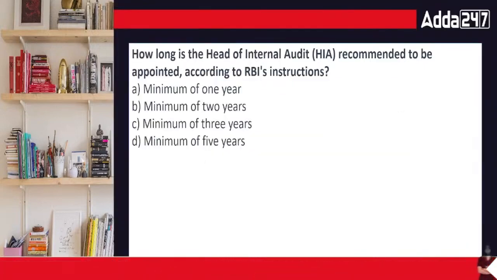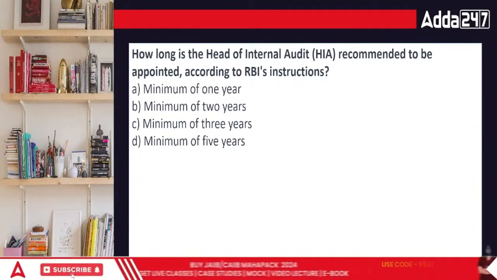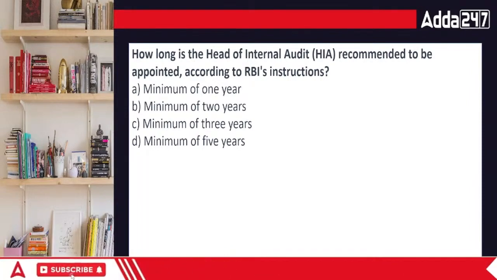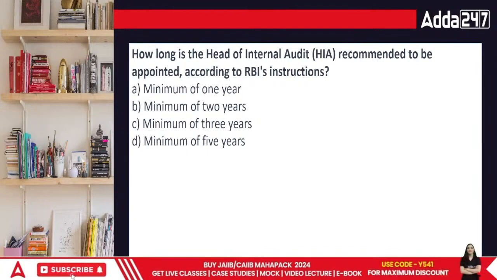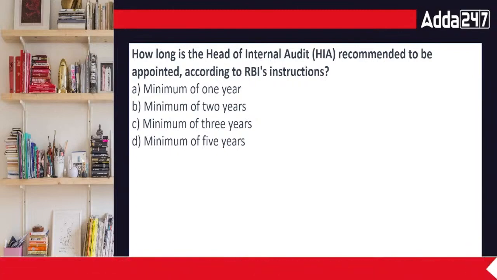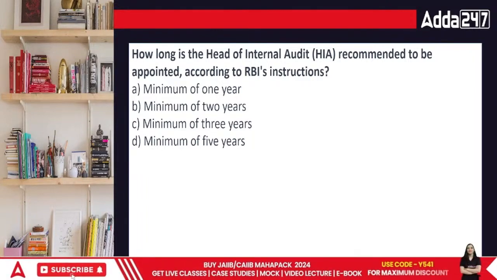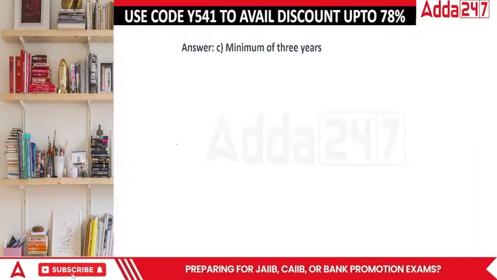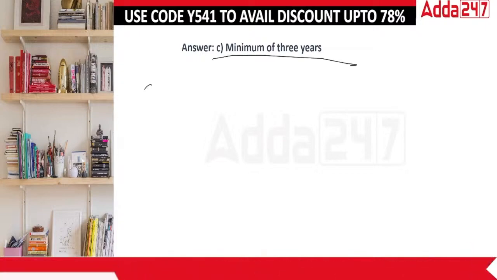Then how long is the head of the internal audit recommended to be appointed according to RBI instructions? Then when we talk about minimum of 1 year, minimum of 2 years, minimum of 3 years, minimum of 5 years, what is the time, everyone? Minimum 1 year, 2 years, 3 years, or 5 years. When we talk about the RBI recommendation, then the recommendation is given for a minimum period of 3 years. That particular person whose name has been recommended will stay at that position.